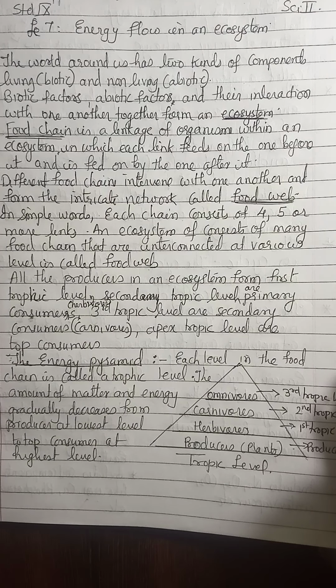So, for example, if I consider that a snake eats a rat, and the snake is eaten by an eagle, then the rat eats small animals or tender parts of plants or grains. So many links are there which are dependent on each other. Many such links connected with each other form a network of food chains, and we call it a food web.